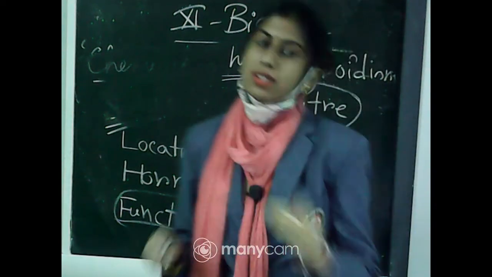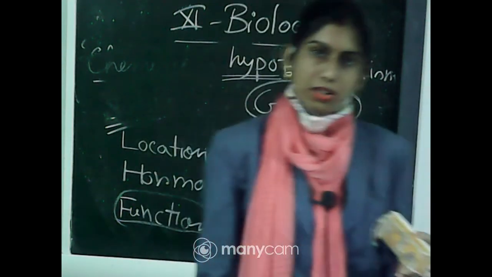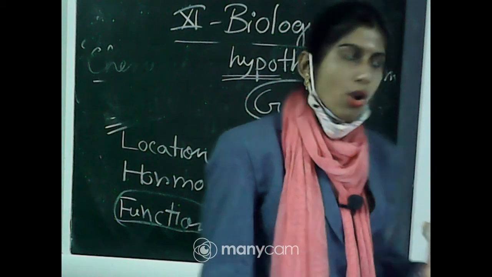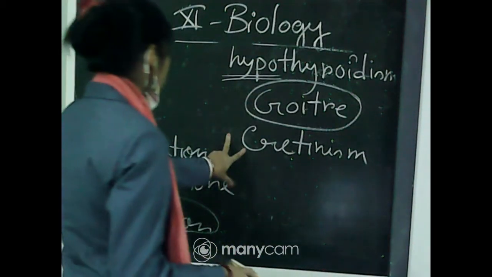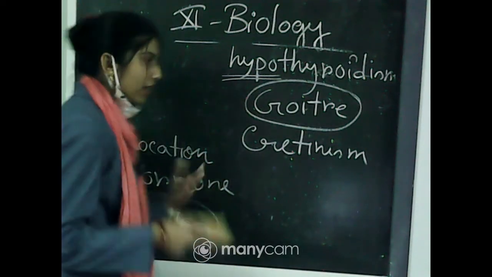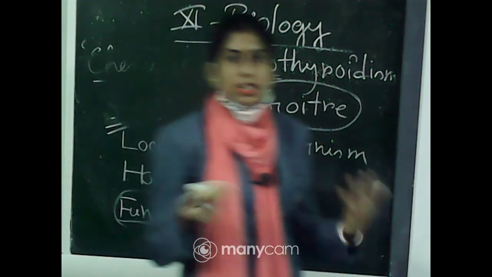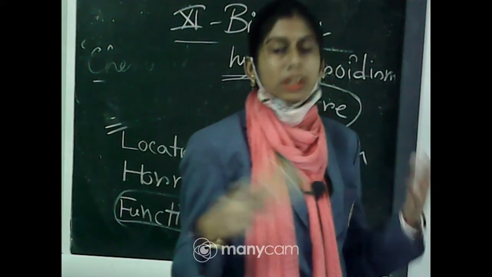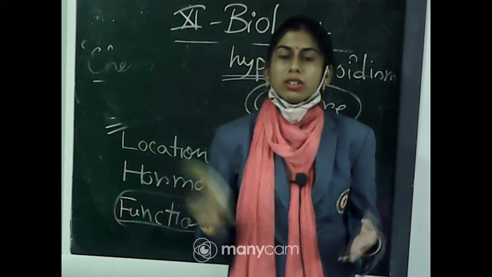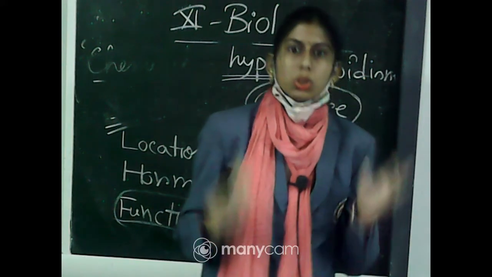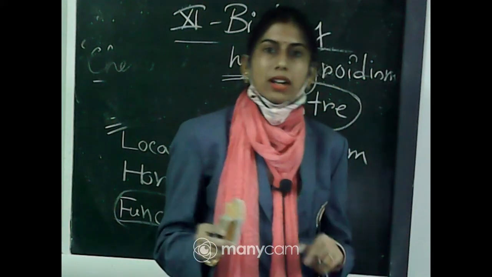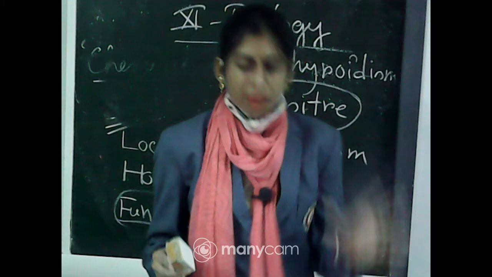So this is all about the different hormones released from the thyroid gland, and the conditions seen if they are secreted in low or high amounts. Now we have to know the general function of the thyroid hormones, that means the general function of T3